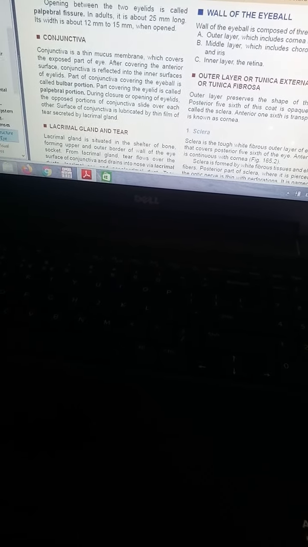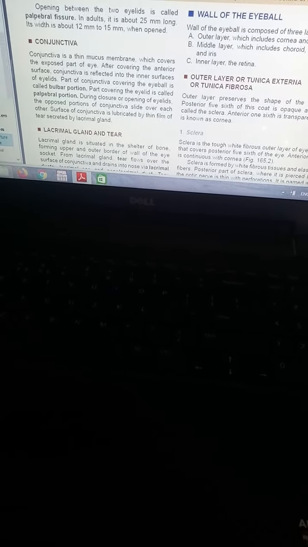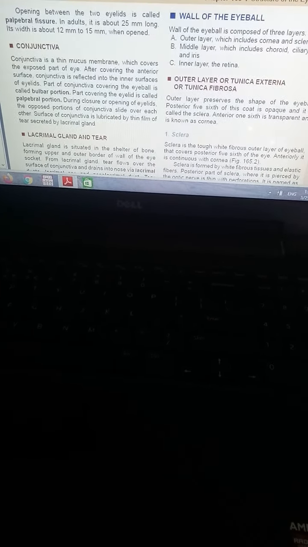Now during closure or opening of the eyelids, the opposed portions of the conjunctiva slide over each other, and this surface of the conjunctiva is lubricated by a thin film of tears secreted by the lacrimal gland. So mainly this is what we wanted to tell about the conjunctiva. So this conjunctiva has a lubricated surface, lubricated by the substance secreted by the lacrimal gland. So this is about the conjunctiva.